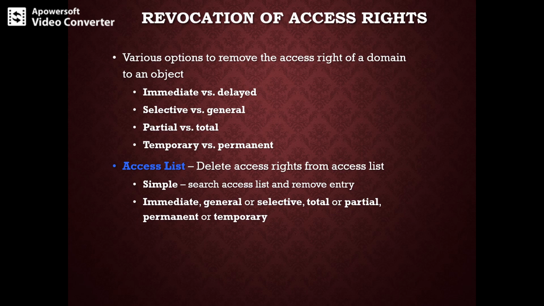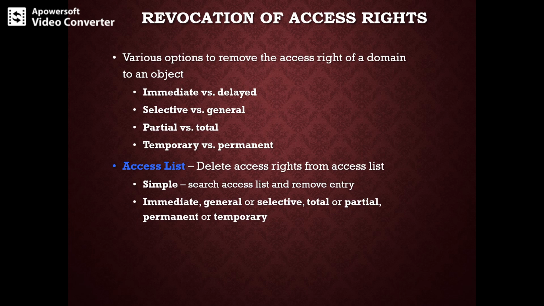In the third case, partial versus total, this can be applied to a set of objects, that is partial, or to the object as a total. Can we have a subset of the rights associated with the object be revoked, or can we revoke all the access rights for that particular object?